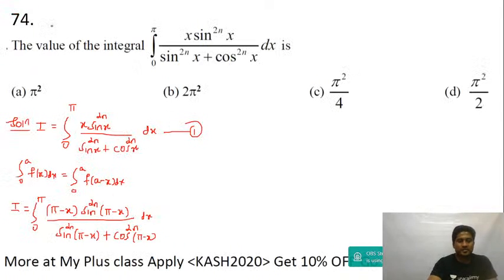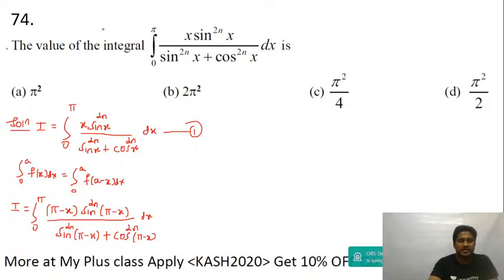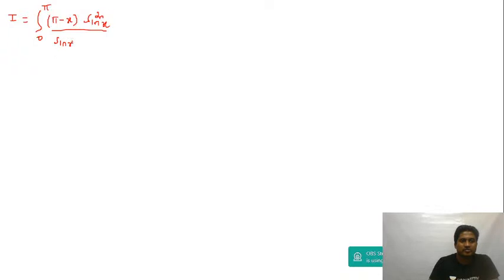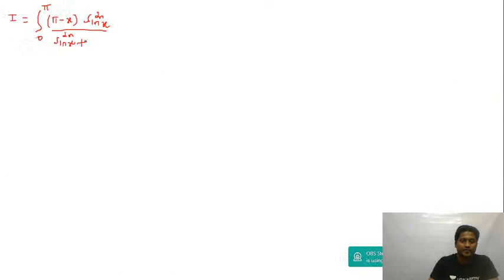So this can be written as I is equal to integral 0 to pi of pi minus x. Now 360 minus theta is the fourth quadrant, 180 minus theta is the second quadrant where sin is positive. So this becomes sin x to the power of 2n. Cos is negative, but the power is even, a multiple of 2 is an even number, so cos of pi minus x with an even power will be cos to the power of 2n only. So it doesn't change.